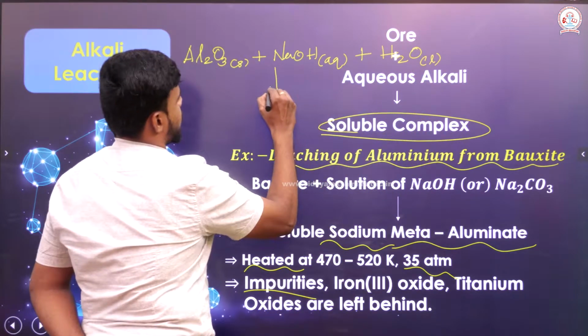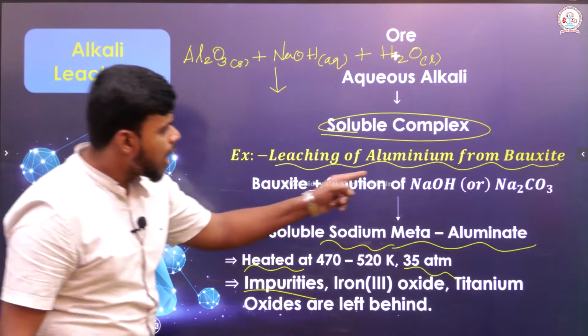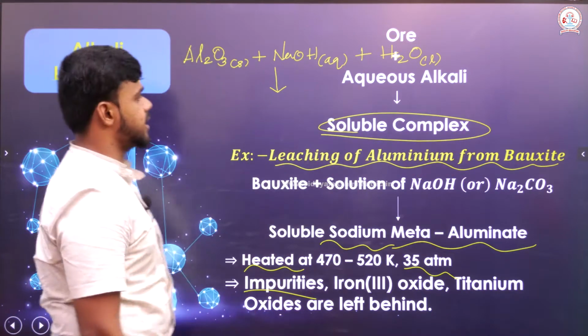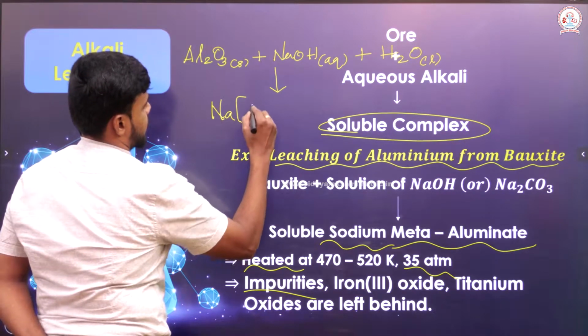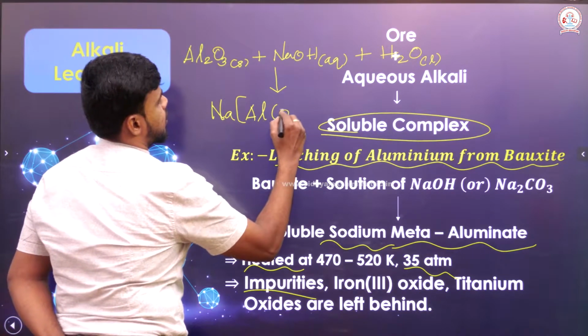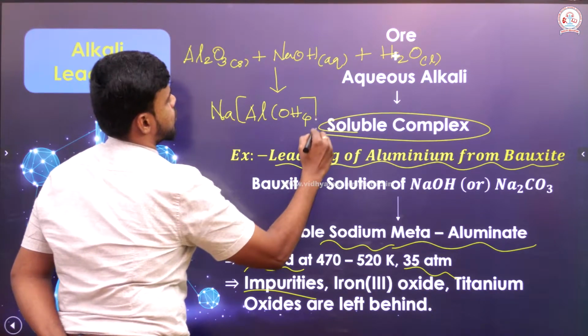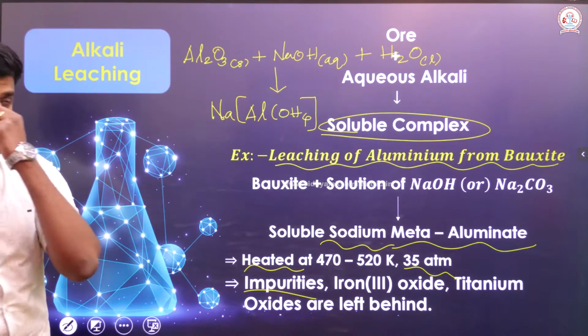What is the product that could possibly form? It could form sodium meta-aluminate here. So here it is NaAl(OH)4. This is the product that it could possibly form.